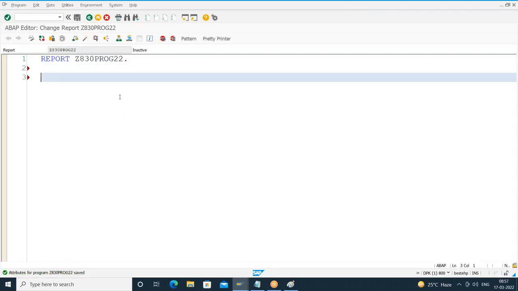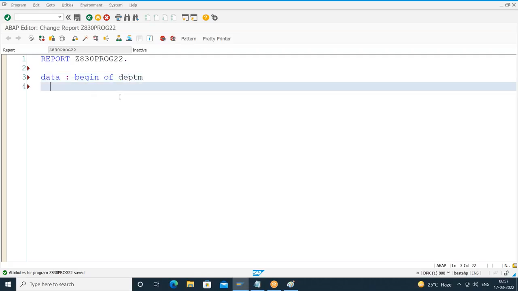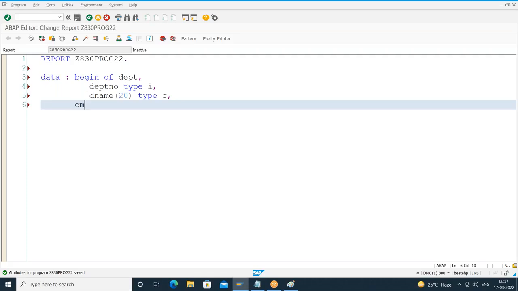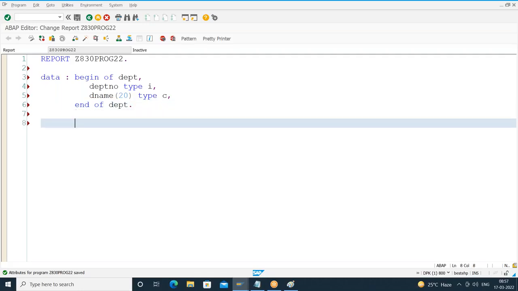Yeah. So very simple and straightforward. Nothing much to discuss here. We have to understand the syntax. Begin of department. I'll take some fields in the department structure. Let me take department number type I. I'll take another field, department name of 20 type C. End of what? End of department. Okay. Now I'll declare another structure.